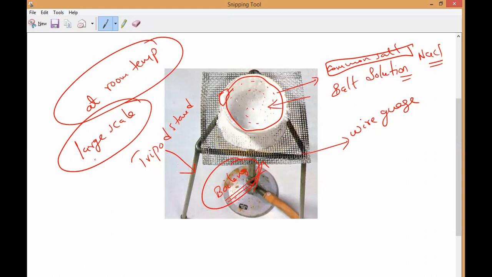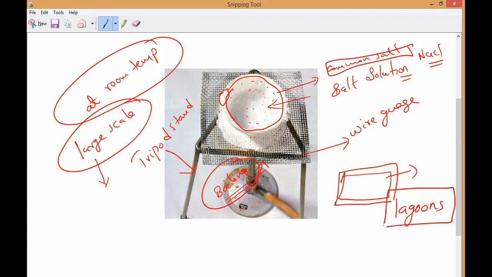That is why, if you want to produce salt on a large scale, like in the Rameswaram areas, the process of evaporation is used to obtain common salt from seawater. The seawater is trapped in shallow lakes, which we call lagoons. They make some kind of fields, small pit holes, where the water will be stagnant. This is what we call lagoons. This is also most important for general awareness.